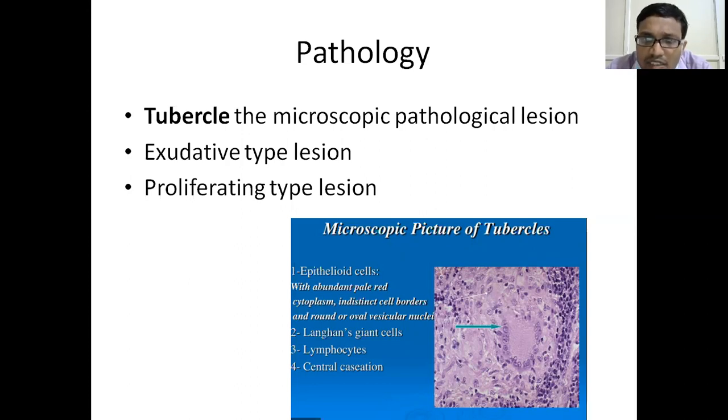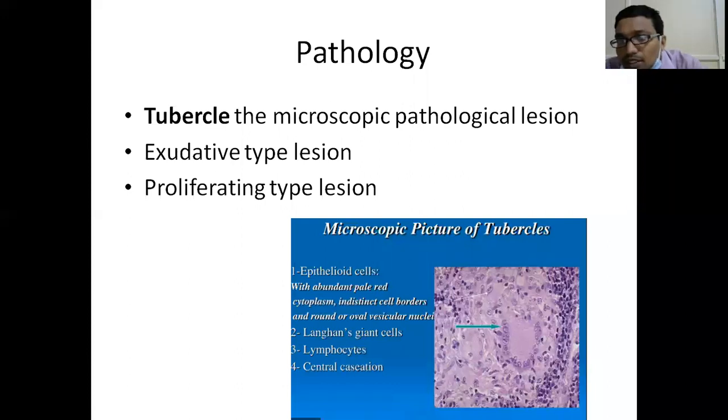The epithelioid cell is the characteristic feature of a tubercle, not the Langerhans type of giant cell. Langerhans type of giant cells are seen because of the fusion of large numbers of epithelioid cells. All will form Langerhans type of giant cells. So a tubercle should have a central caseation surrounded by epithelioid cells, Langerhans giant cells, and lymphocytes. This picture should be there to tell it's tuberculous.